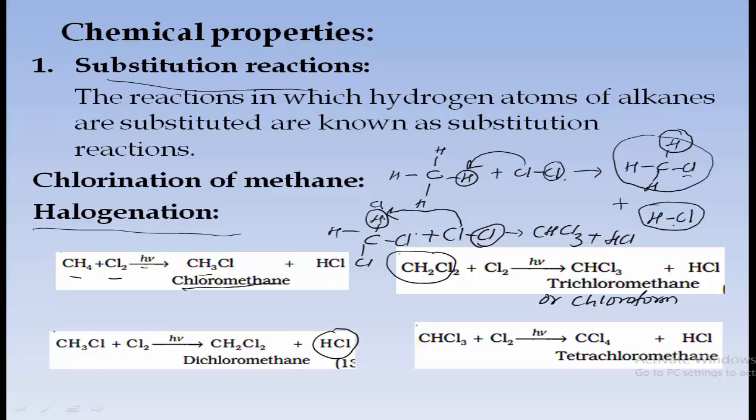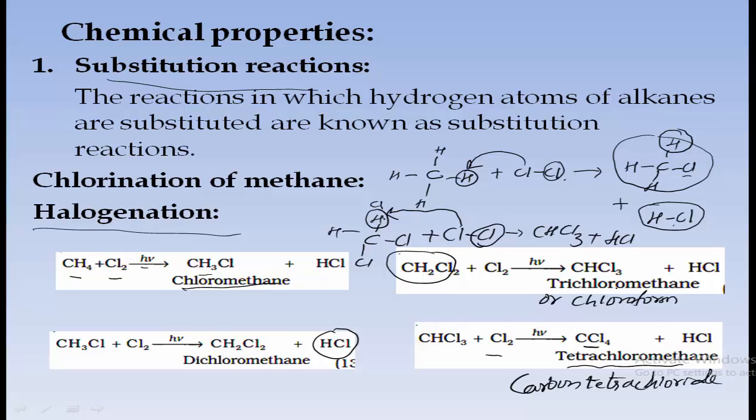Again, if we further react chlorine gas with chloroform, it will remove one of the hydrogens and form CCl4, which is tetrachloromethane, commonly known as carbon tetrachloride.